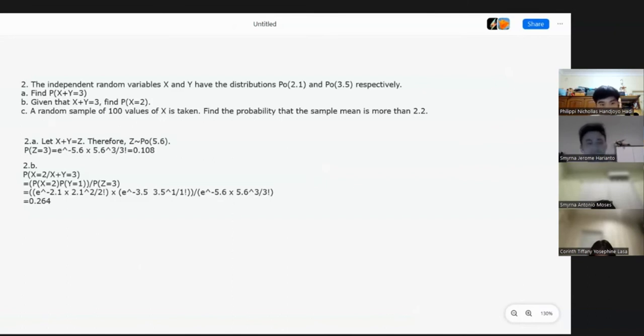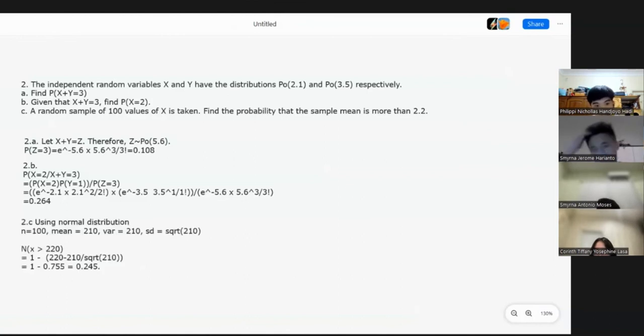For 2c, there's a random sample of 100 values of X, and we need to find the probability that the sample mean is more than 2.2. Since there are 100 values of X, n is 100, and the mean of 100 values of X, which has a mean of 2.1, is 210. And since it's a Poisson distribution, the variance is also 210, which means the standard deviation is the square root of 210.